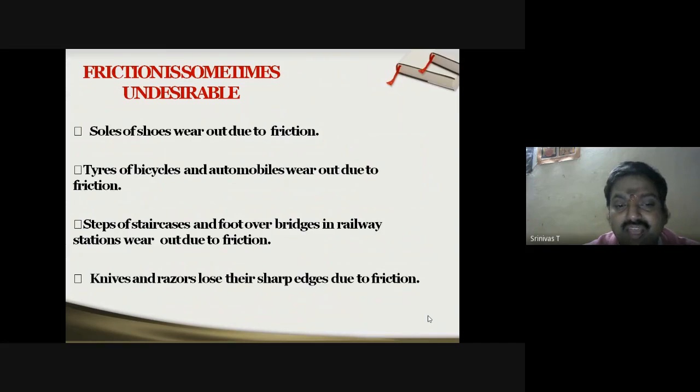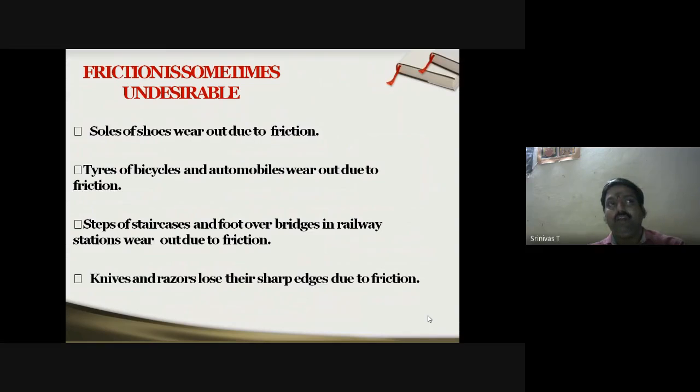Similarly, steps of staircases and foot over bridges in railway stations wear out due to friction. This also is one of the examples.